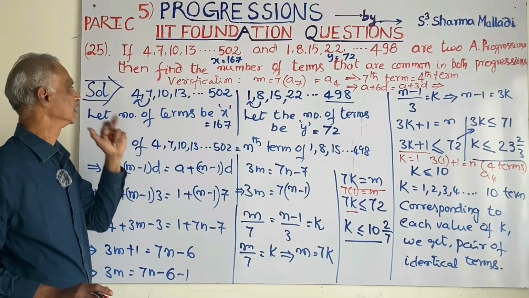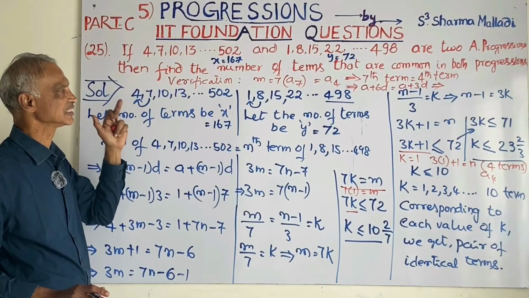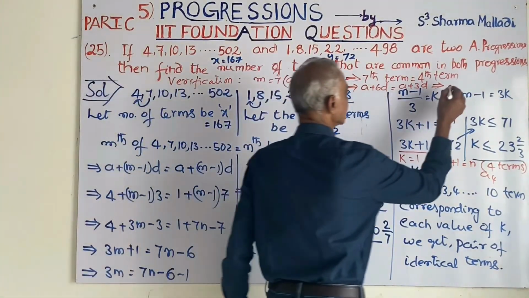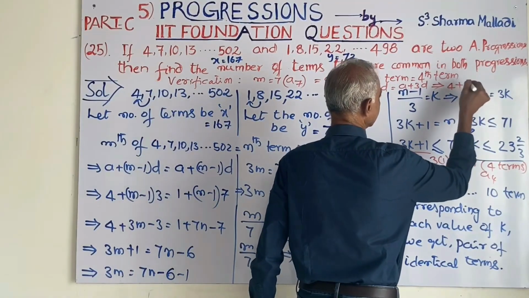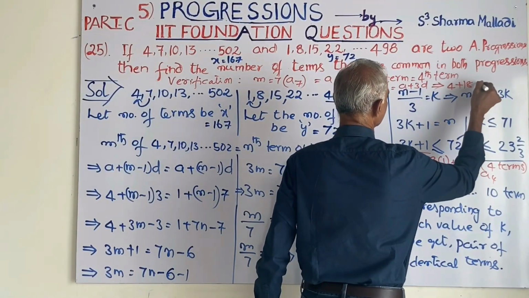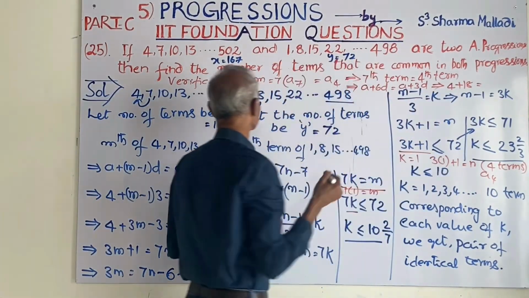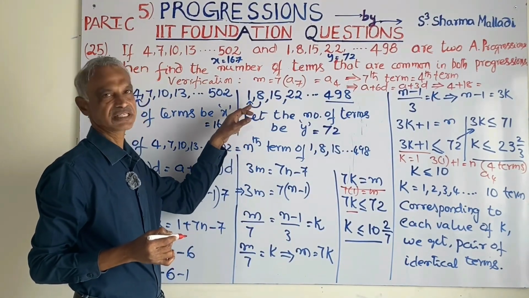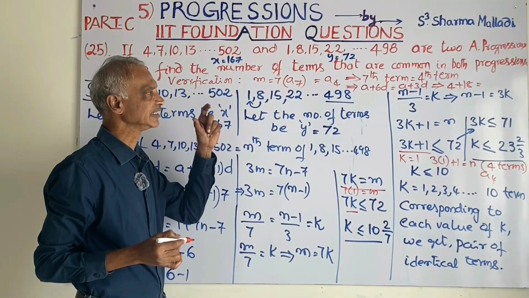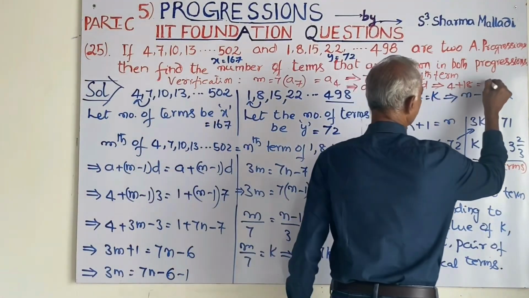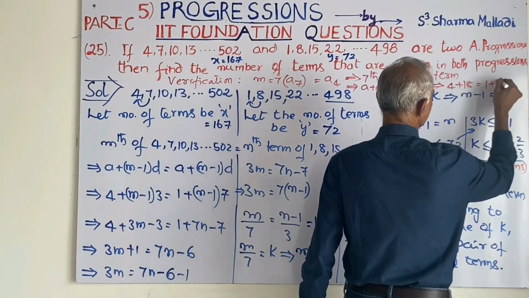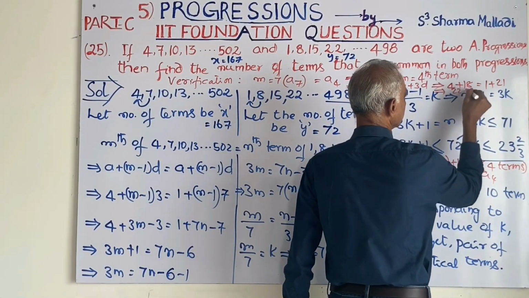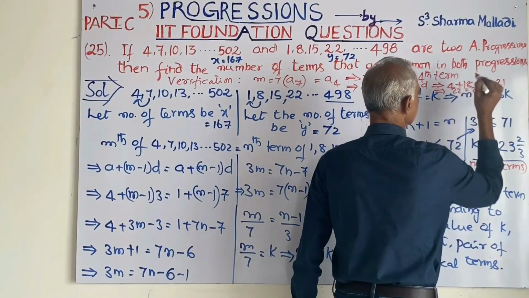Here a is 4, so 4 plus 6 into 3, which is 18. The other is a plus 3d where a is 1 and d is 7: 1 plus 3 into 7, 21. So 4 plus 18 is 22, and 1 plus 21 is 22.